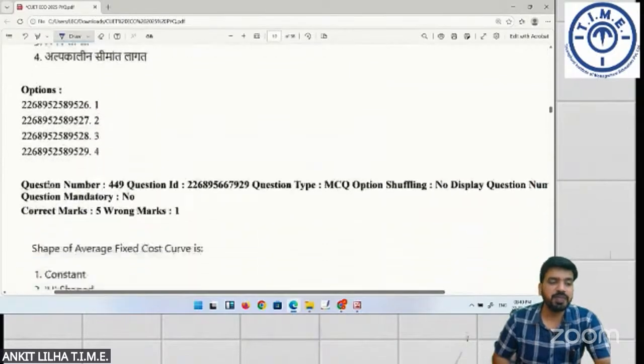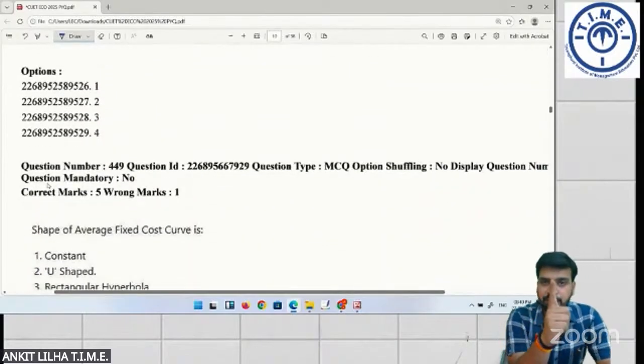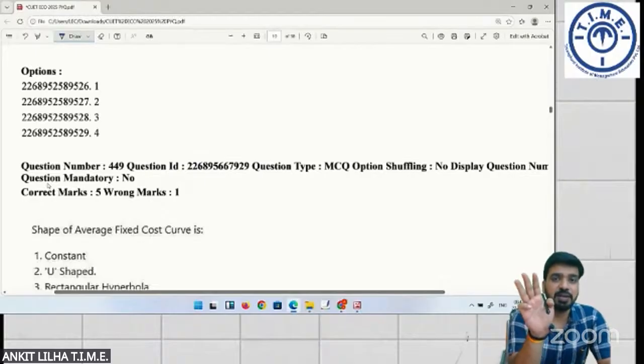So you must be seeing there are a lot of questions based on production function. There are a lot of questions based on the cost chapter, and there will be a lot of questions based on demand and elasticity of demand. These are three very important topics in your paper. It has been asked in previous years also, and it might be asked this time also. Again, from macroeconomics, AD and AS are the most important topics.